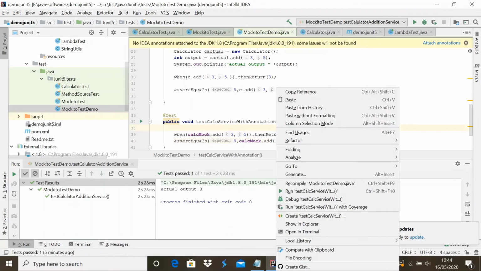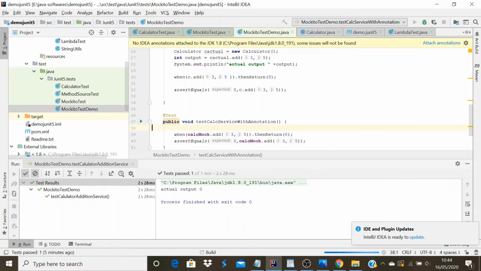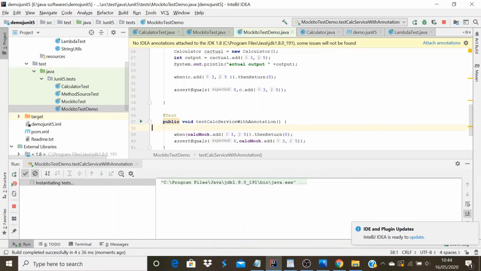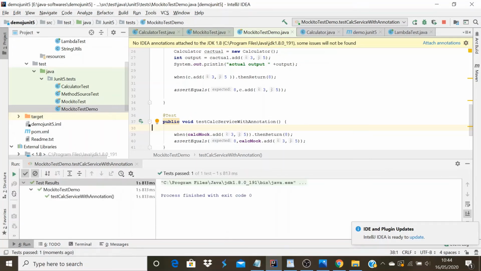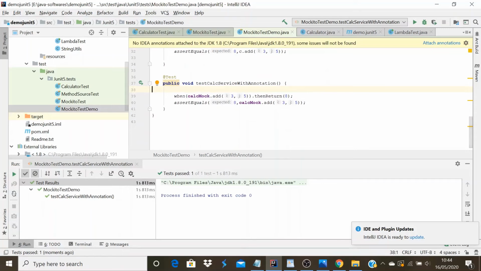Let me run this. Yes, the test is passed. So now we invoke the addition service using the object that has been created using annotation.